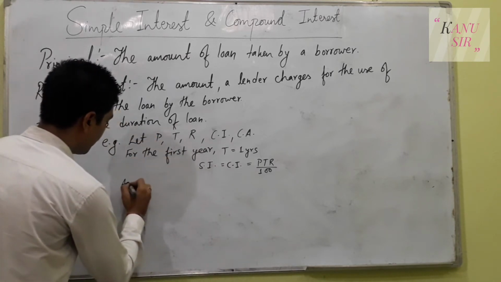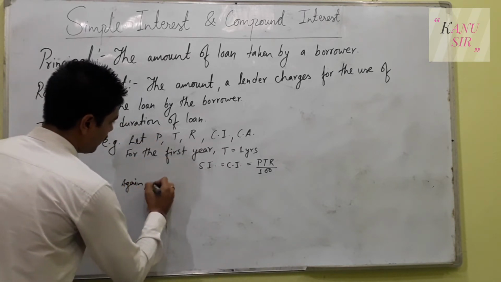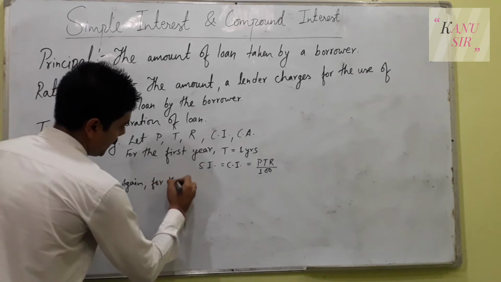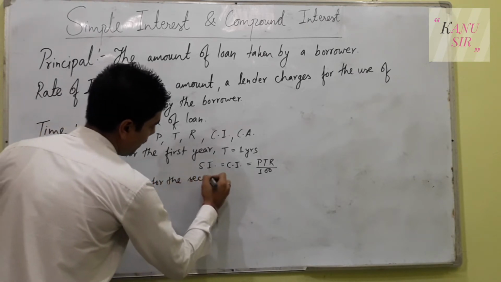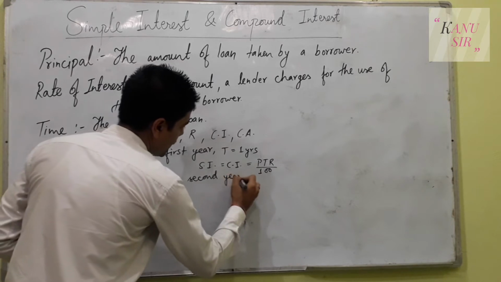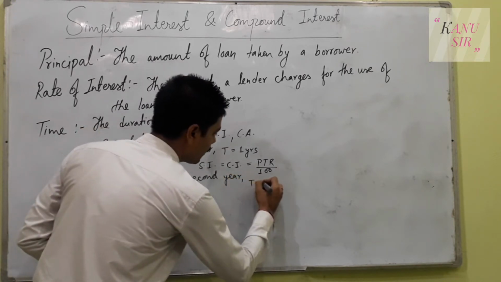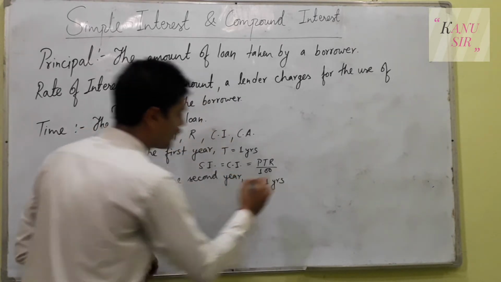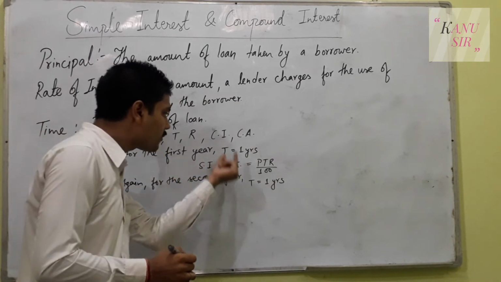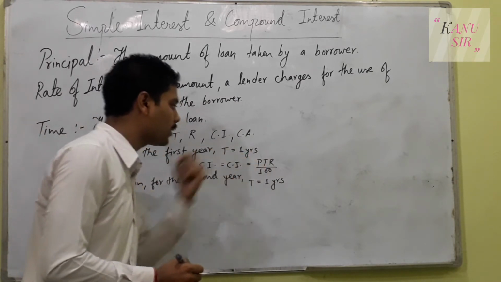Again, for the second year, time is again 1 year, because we have calculated the interest for the first year, and hence PTR upon 100.